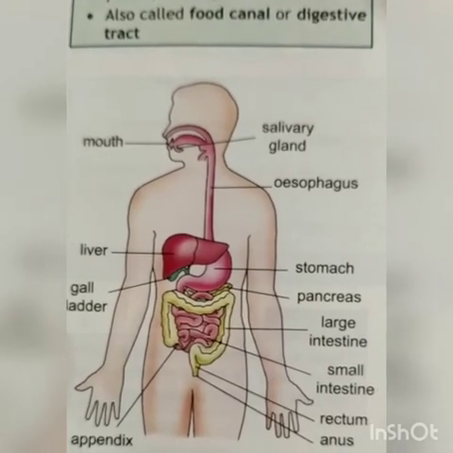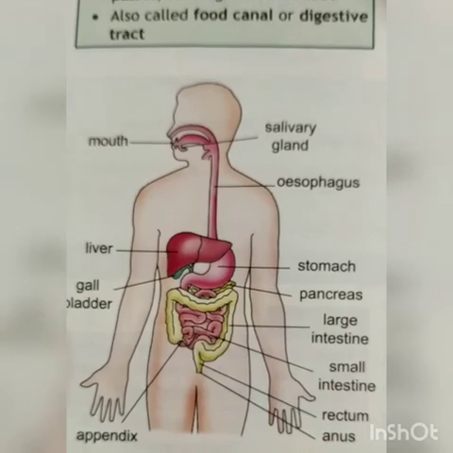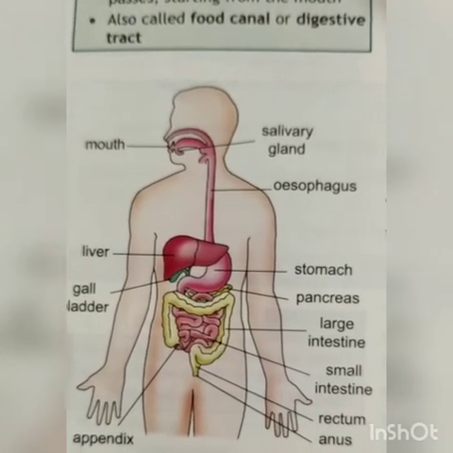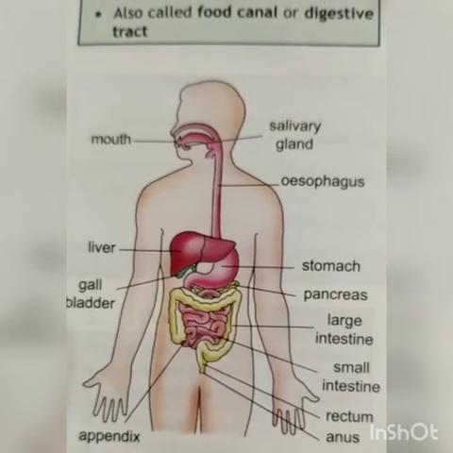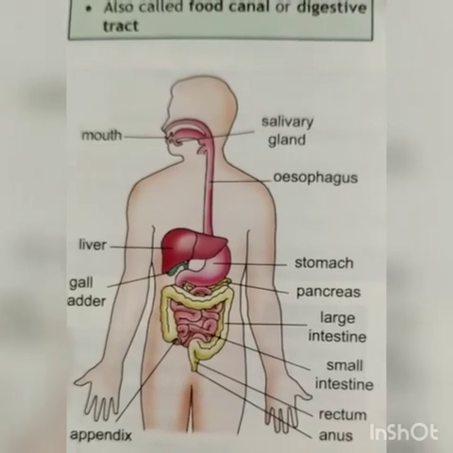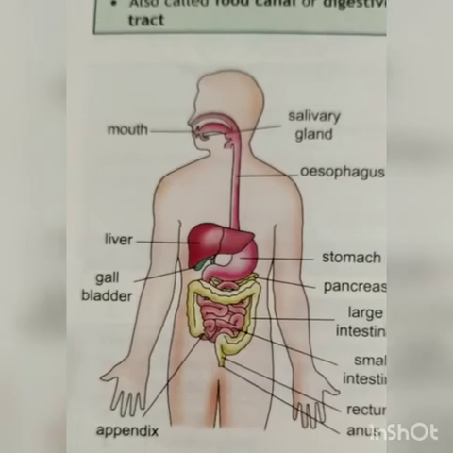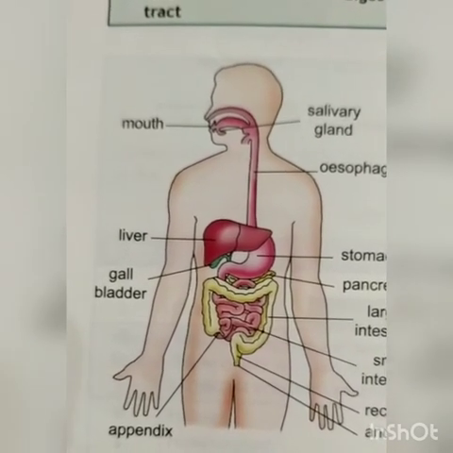The large intestine is about 1.5 meter long, as you can see in the picture. It is called large intestine because it is quite a wide tube. The undigested and unabsorbed food from the small intestine enters into large intestine. The large intestine absorbs most of the water from the undigested food material. Due to the removal of water, the undigested food becomes semi-solid.